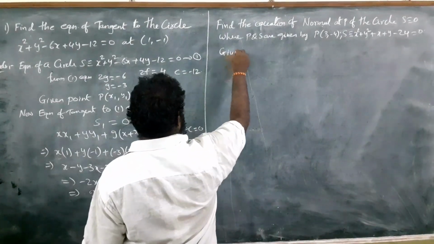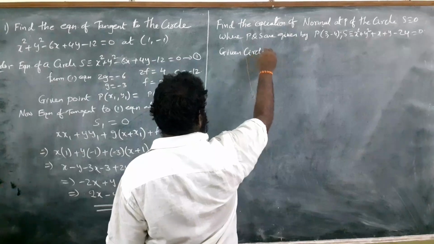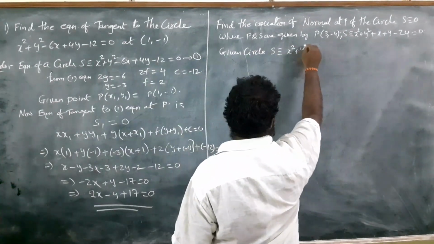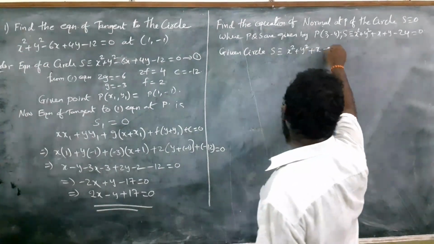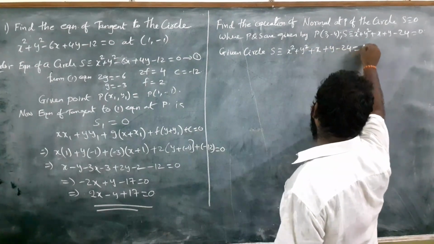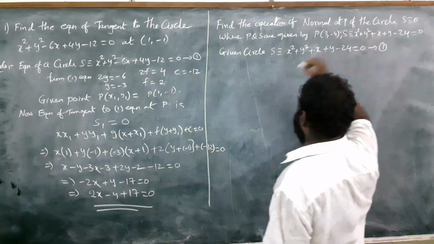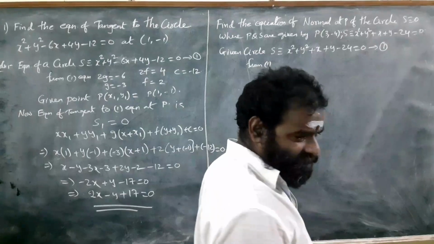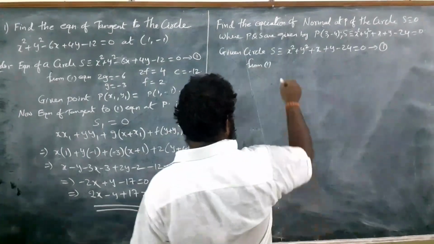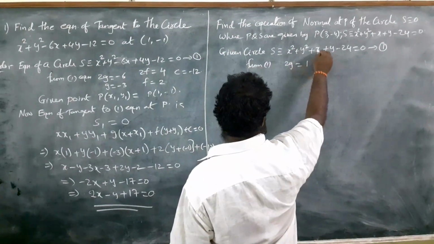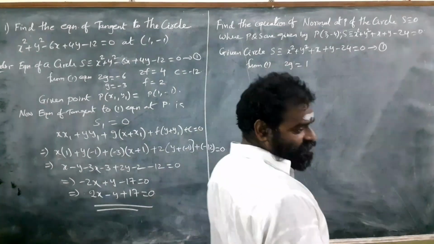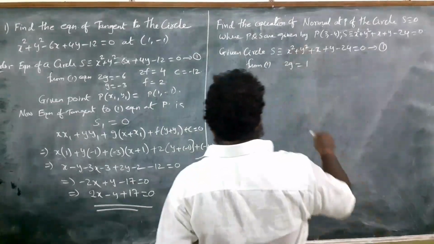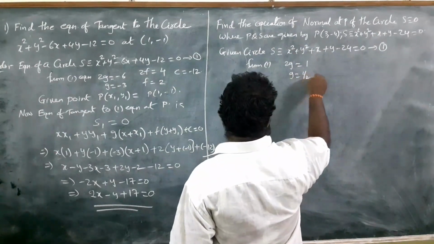Here also, first you have to write the given circle: S identical to x square plus y square plus x plus y minus 24 equal to 0, first equation. From this you have to write the g, f, c values here also. 2g is the x coefficient, and the x coefficient is 1, so 2g equal to 1, g is equal to 1 by 2.